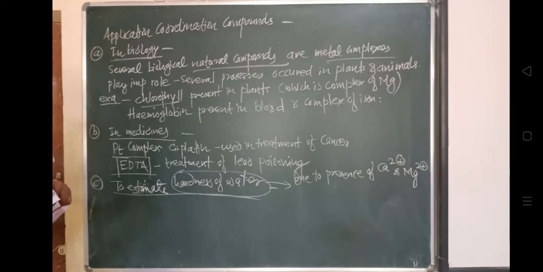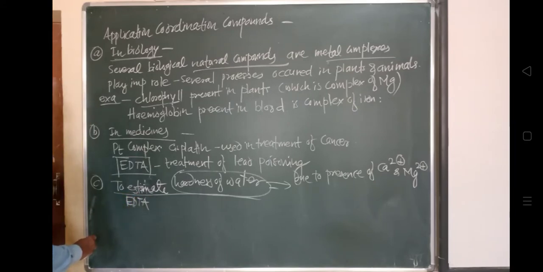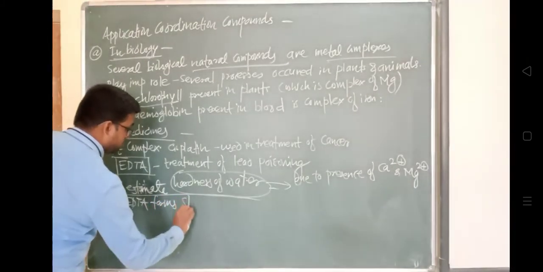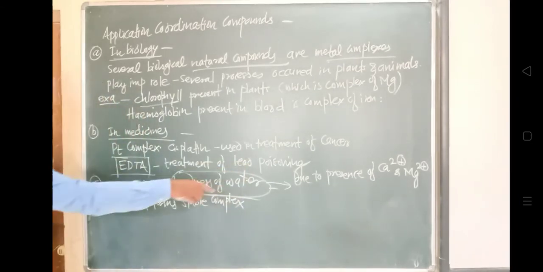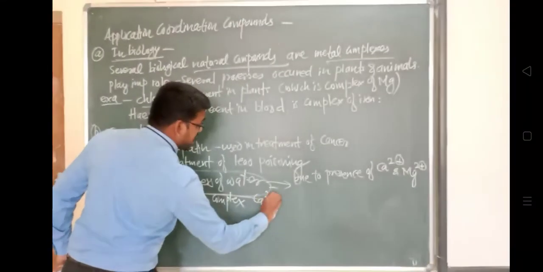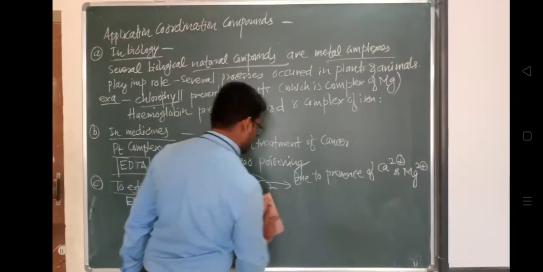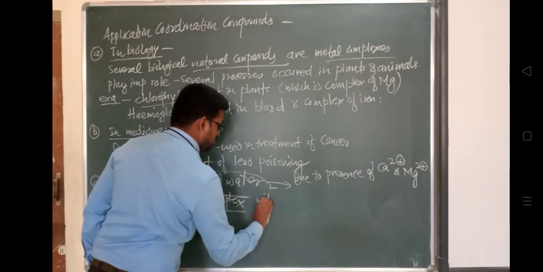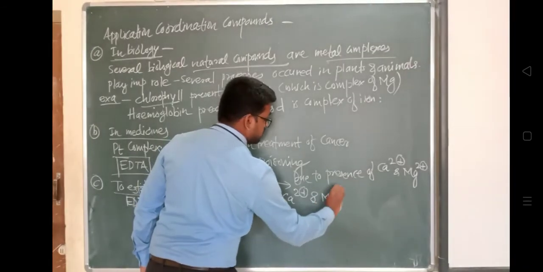The ligand EDTA forms a stable complex with calcium 2 plus and magnesium 2 plus ions.